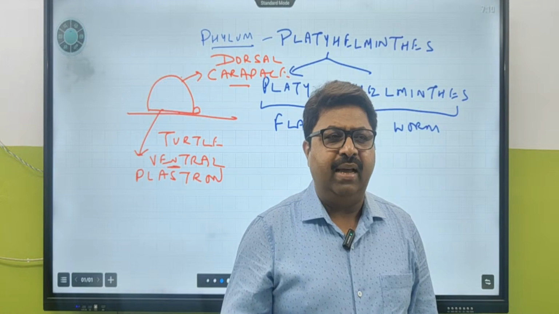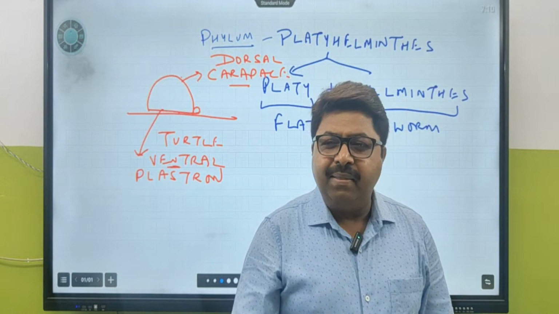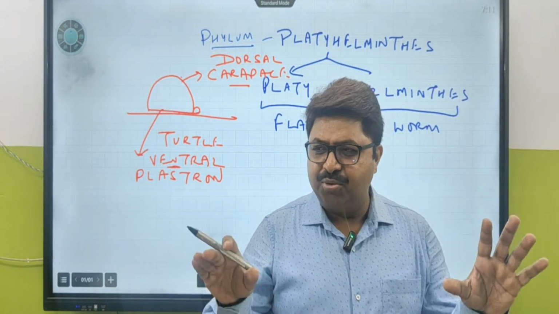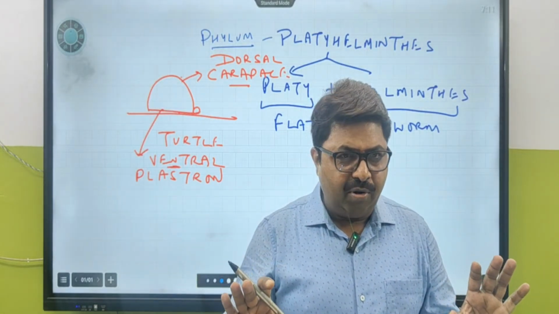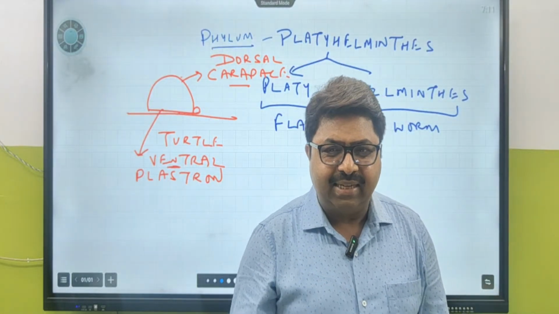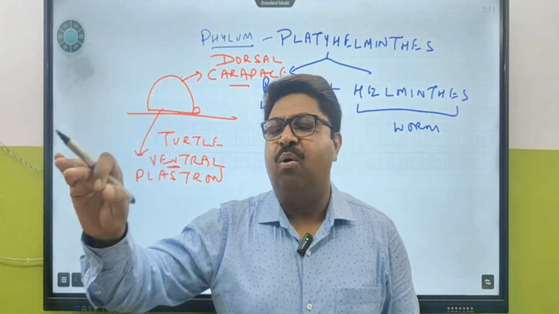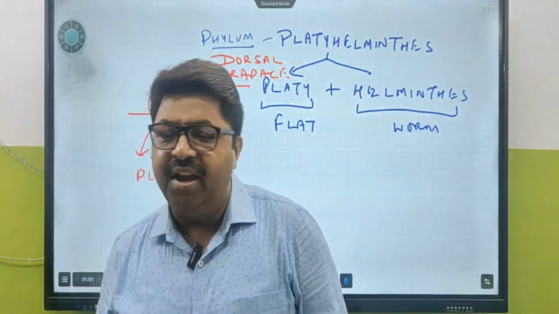When you sleep, you lay like that. When you walk with the help of 4 limbs, these two are not your hands, these are legs. Your heart is towards what? Ventral side. And the backbone, the vertebral column, is at the dorsal part. So our heart is located in the ventral portion.